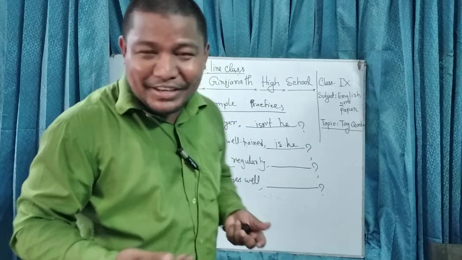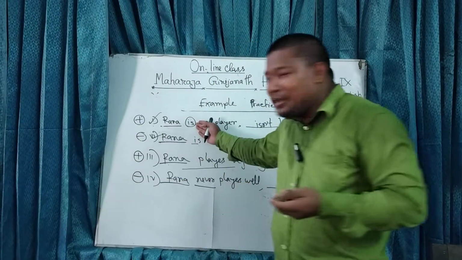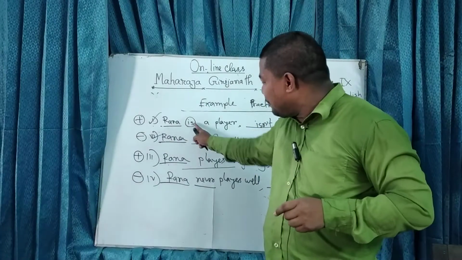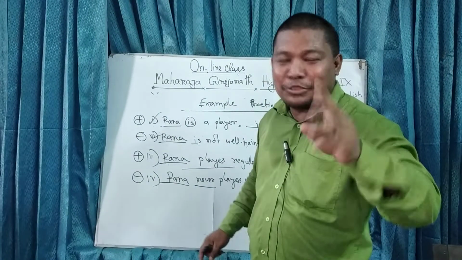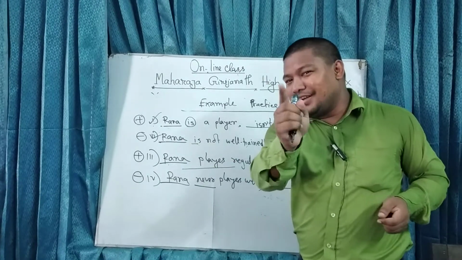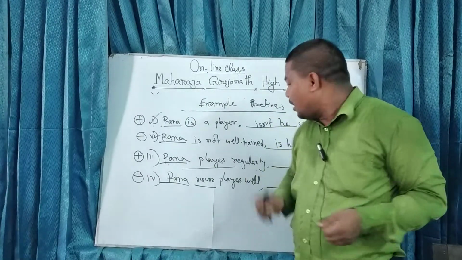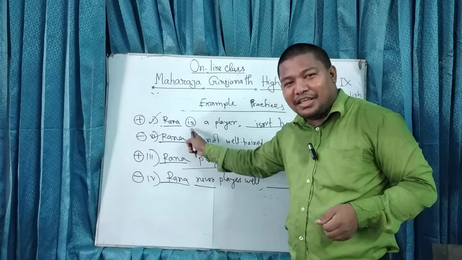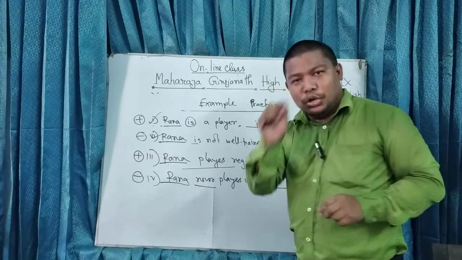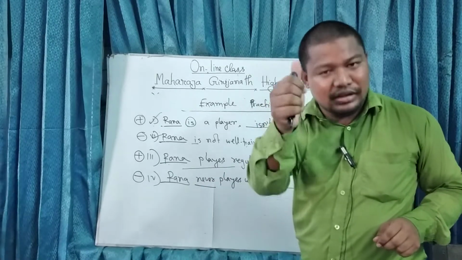Okay. Thakle verb auxiliary lagbe na, douradori. Na thakle auxiliary do, does, did, anything.